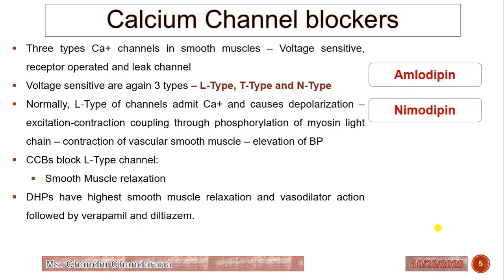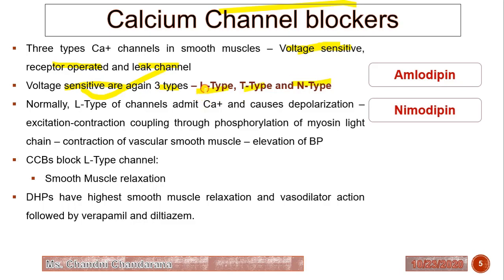Now the next is calcium channel blockers. Generally there are three types of calcium channels: the voltage sensitive calcium channel, the receptor operated calcium channel and the leak channel. Voltage sensitive is of our interest, and it's again divided into three types: L type, T type and N type.